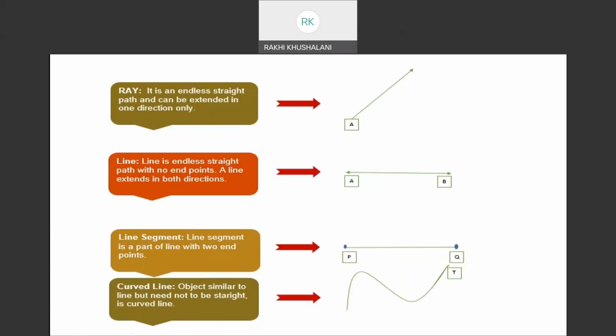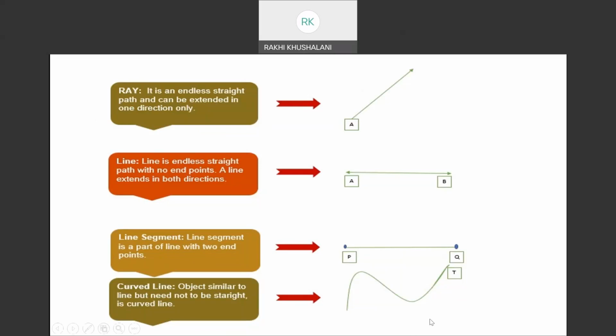Children, I'm not going too deep because all this has been discussed and the exercises have been done with you. Now, a curved line is an object similar to a line but need not be straight. Zigzags are straight but not in one direction, but then there are curves.